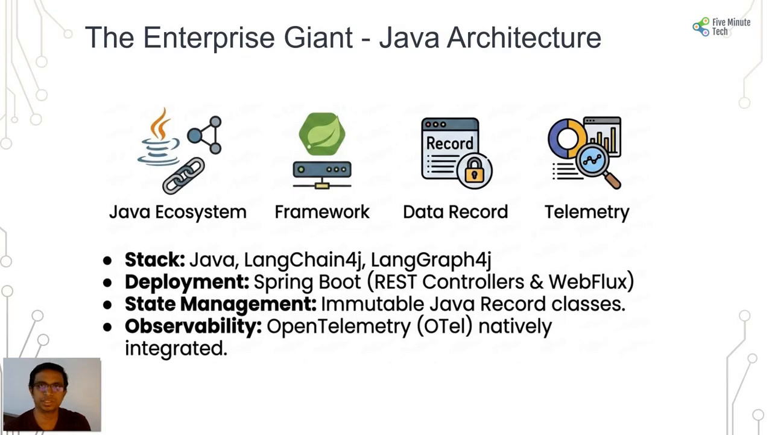Now next is the Java architecture, which is an enterprise giant which has a lot of applications in the enterprise framework. In this setup we will be having the Java ecosystem. We will have the frameworks involved, the data record, and the telemetry. The stack will be Java, LangChain4j and LangGraph4j. Deployment-wise we'll be using Spring Boot, REST controllers, and Flux. State management will be through immutable Java record classes, and observability will use natively integrated OpenTelemetry. So this will be our Java implementation.